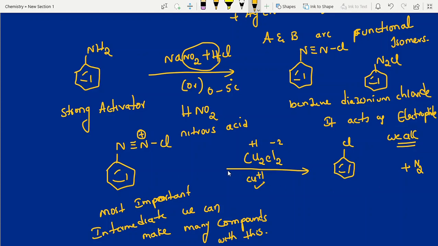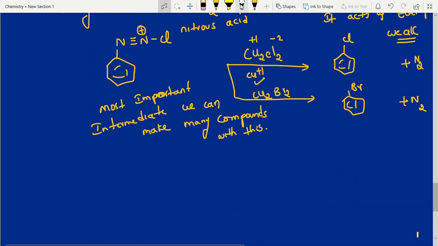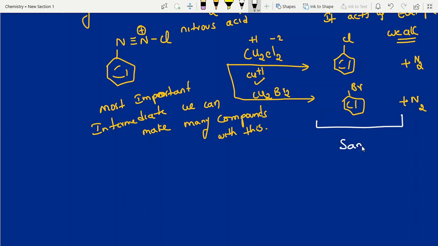Okay. Next, suppose you use Cu2Br2. Then bromine will substitute. Bromine, that's it. Byproduct is N2. These two reactions we call Sandmeyer's reaction. That's all.